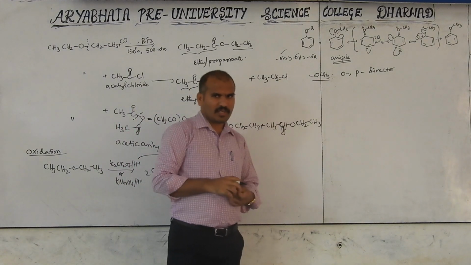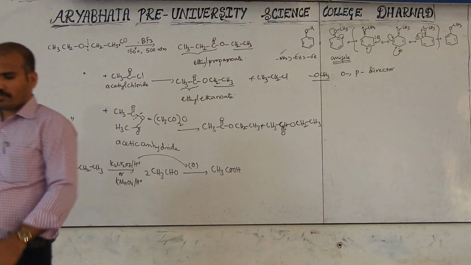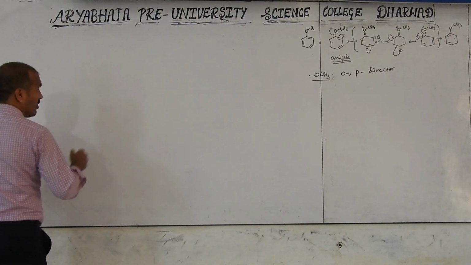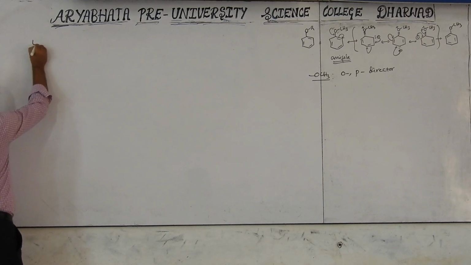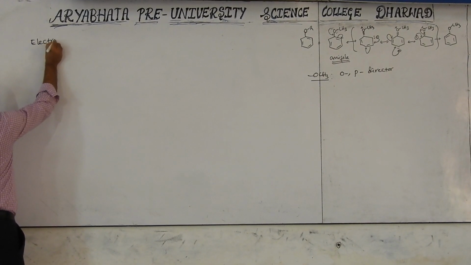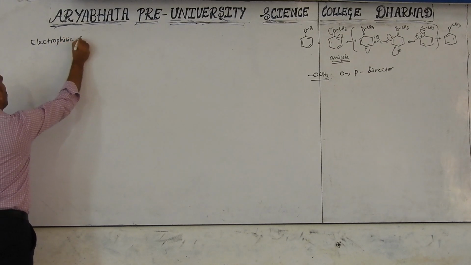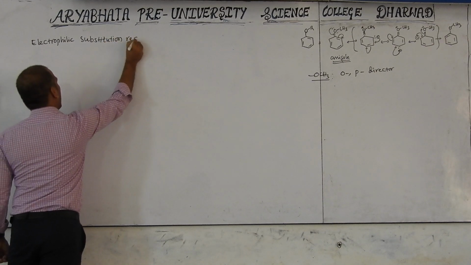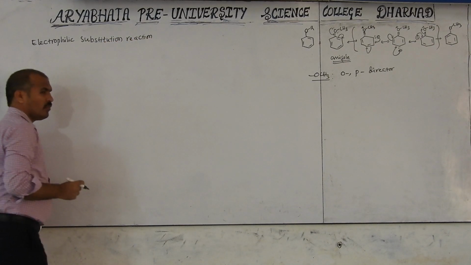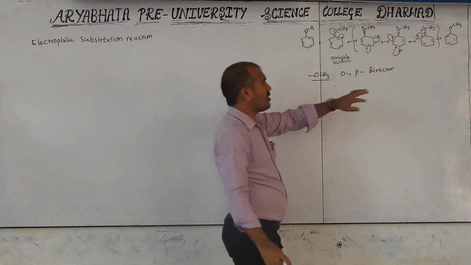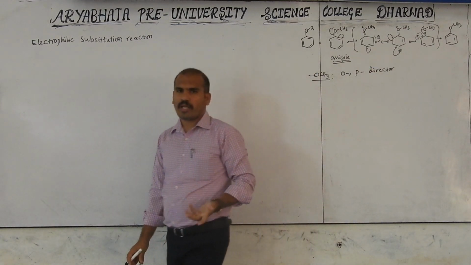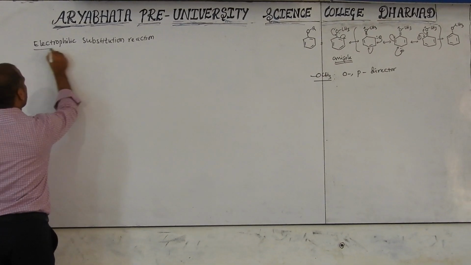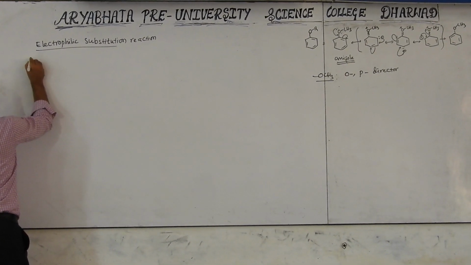Now one more reaction we will discuss. One of the reactions is called electrophilic substitution reaction. Because this is a nucleophile, the electrophile is substituted at the ortho or para position. Generally, para is the major product due to steric hindrance from the already present group. So now, one of the reactions I am discussing here is bromination.